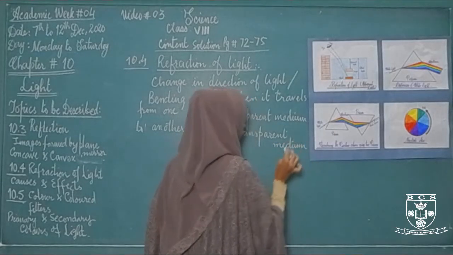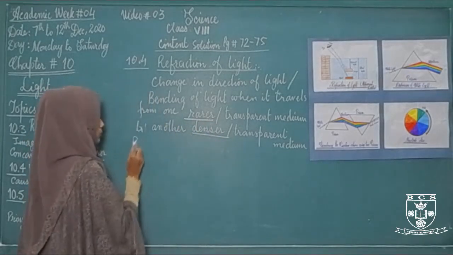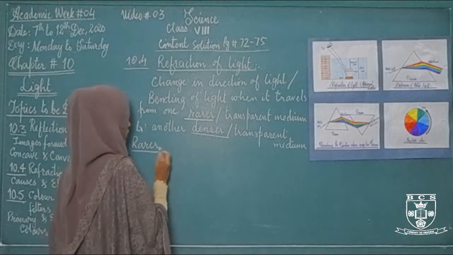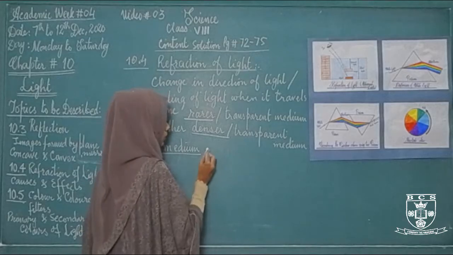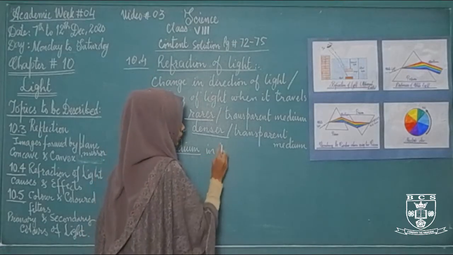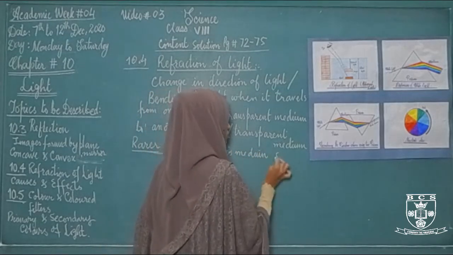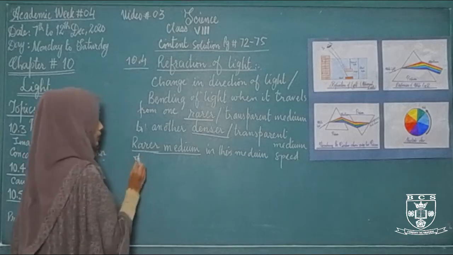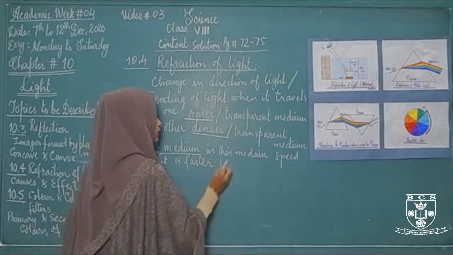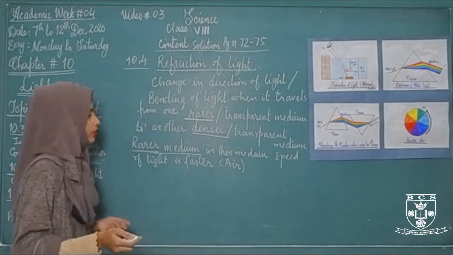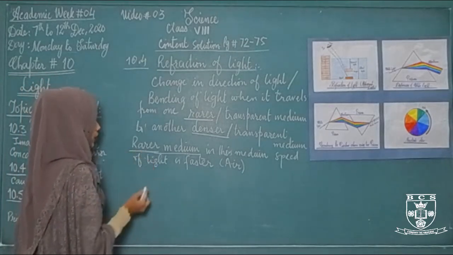What are the rarer mediums and what are the denser mediums? Rarer mediums are those mediums in which the speed of light is faster. For example, air. Air is the medium in which the speed of light is much more than in glass or water, which are solid and liquid mediums.